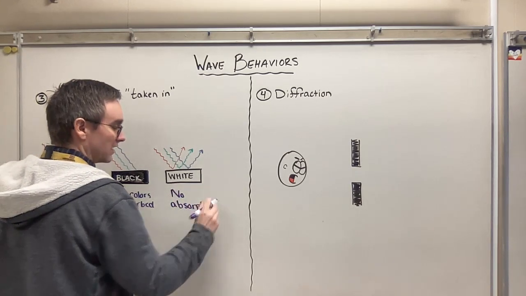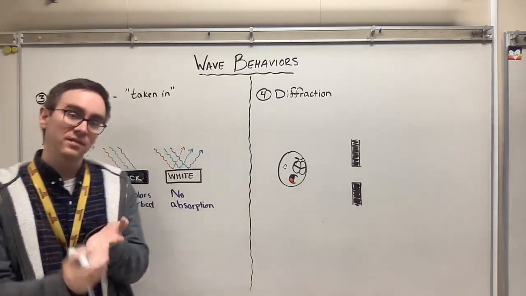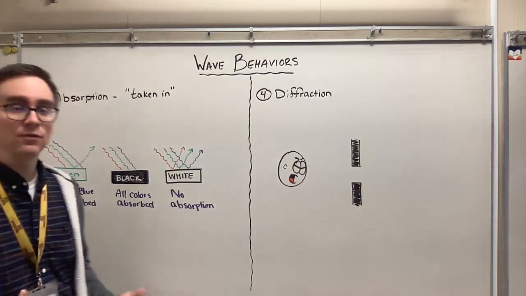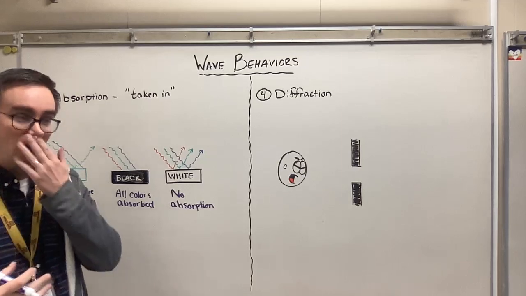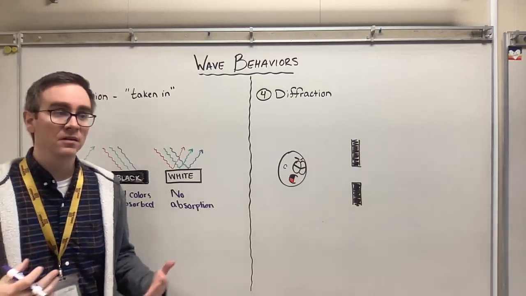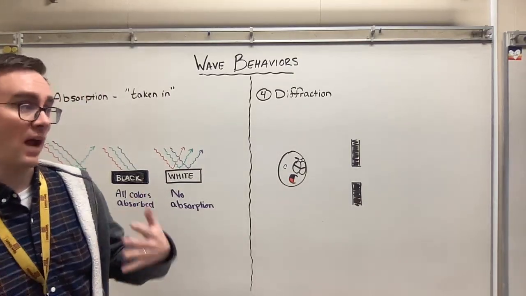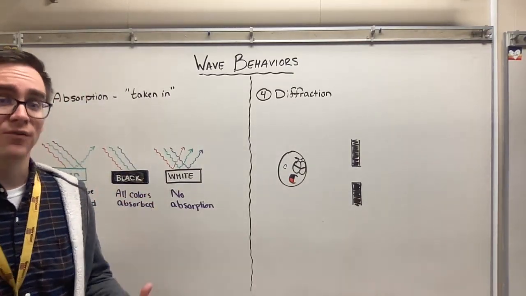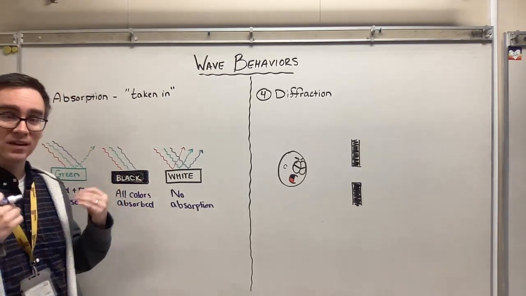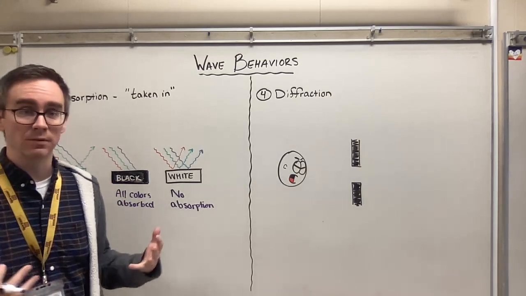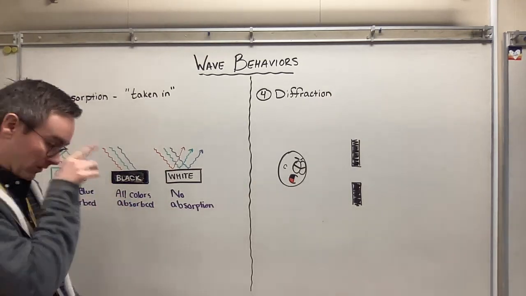Every material has lots of different variables for absorption, not just its color, but its texture and what it's made out of, which give different levels of absorption. Color is just one of the easiest. It's one of the reasons why we like to wear light colors during the summer. It reflects more of that light. If I wear a dark black hoodie during the summer, I'm going to feel very, very warm because all those light waves from the sun are going to be absorbed into that hoodie. And I'm basically just going to be wearing a warmed up hoodie, which is not always fun to do during the summer.